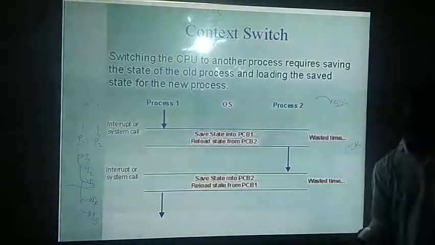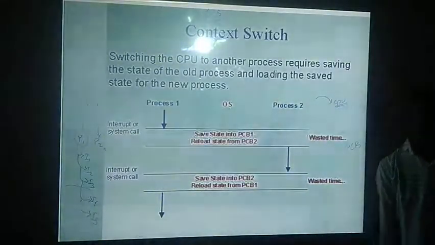This is the smallest topic which is related to your process scheduling. Okay, and that's it for now.